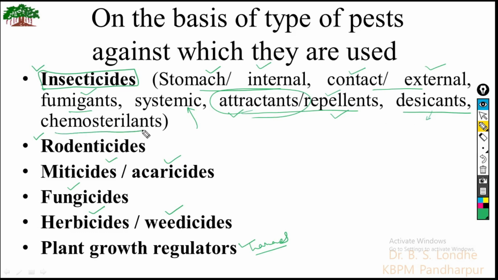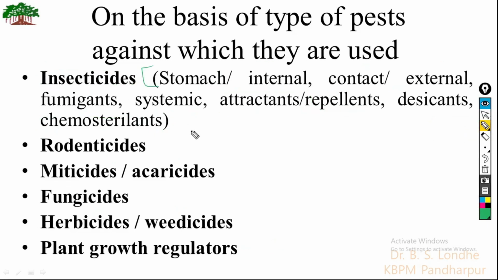And chemosterilants are the compounds which affect the reproductive system of the insect directly, and reproduction stops, and hence the population of insects reduces drastically. This classification is based on the mode of action.